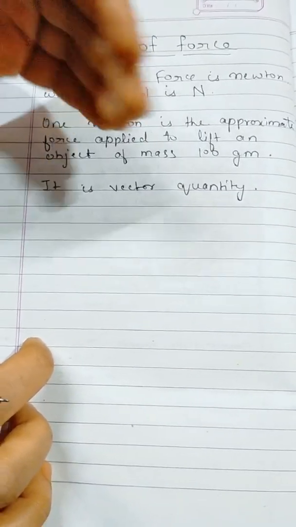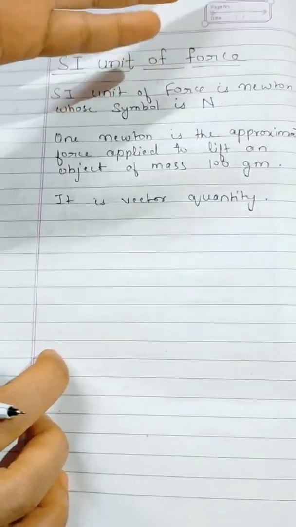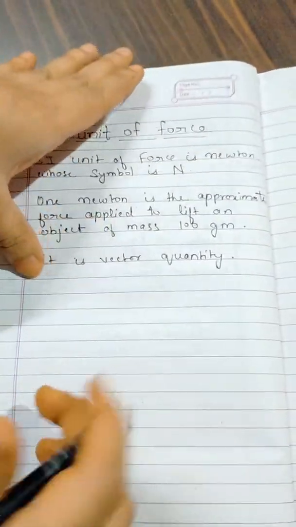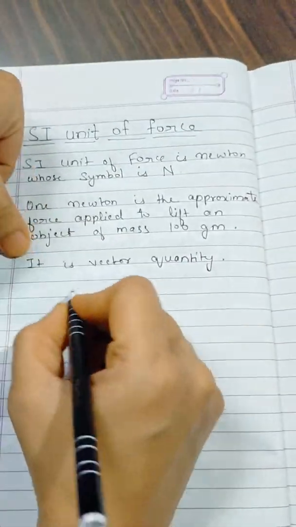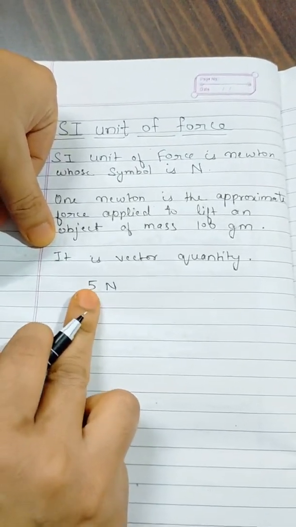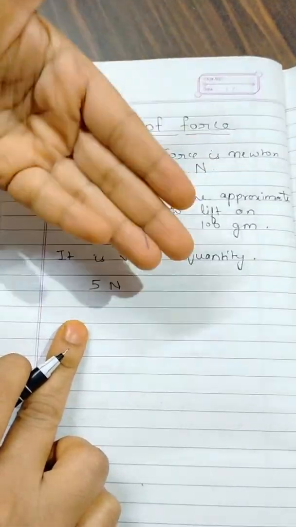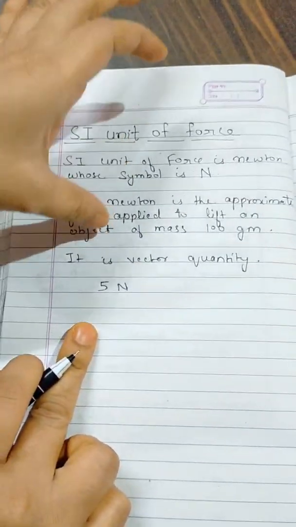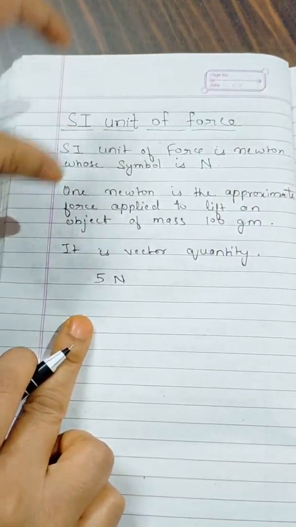And this is a vector quantity. Now what is a vector quantity? Those quantities which have magnitude as well as direction. Magnitude means the numerical value. Suppose I am talking about 5 Newton force, so here the magnitude is just 5, and whenever there is magnitude along with direction, that is, when we also consider direction, these are called vector quantities. So force is a vector quantity.